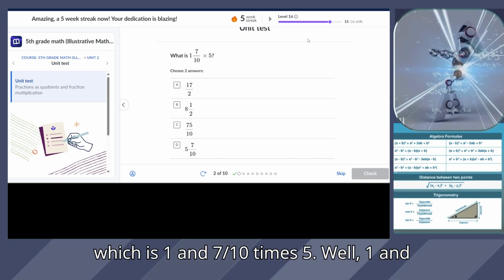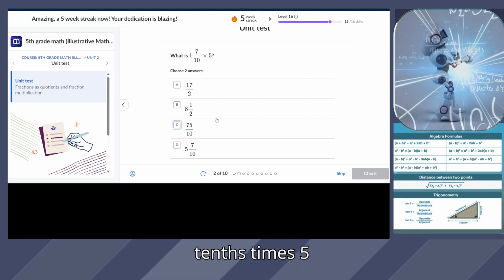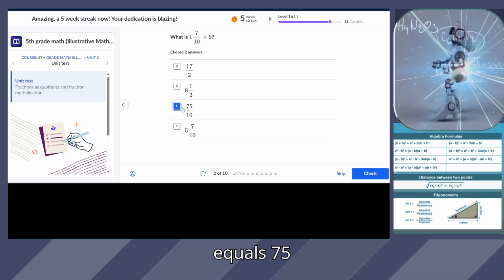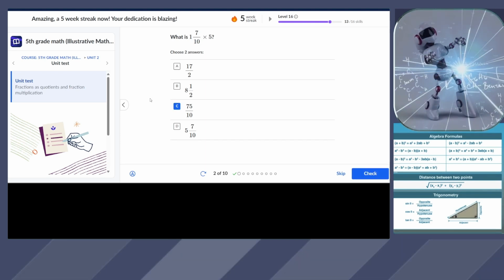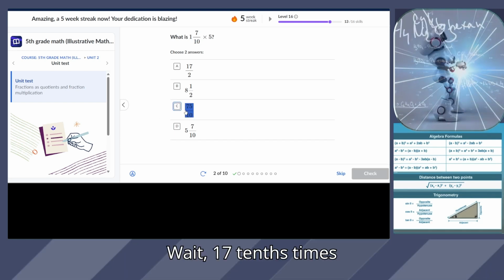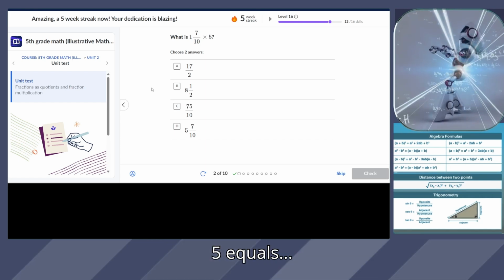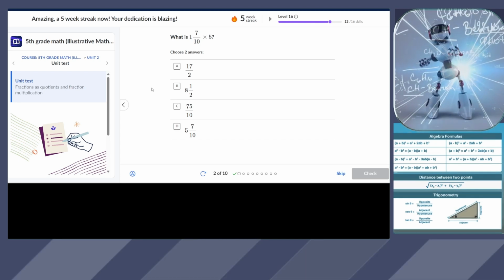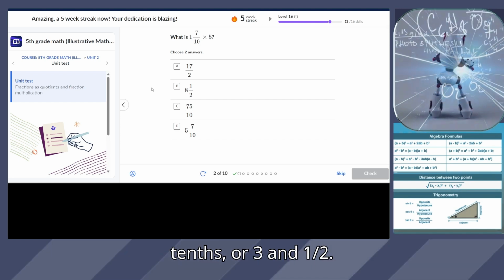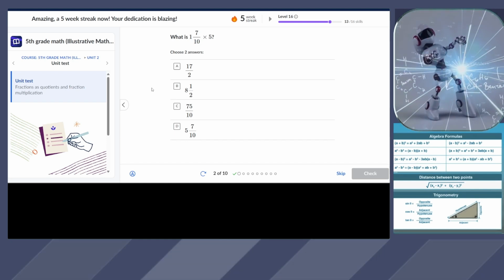Which is 1 and 7 tenths times 5. Well, 1 and 7 tenths equals 17 tenths, and 17 tenths times 5 equals 75 tenths. Wait, 17 tenths times 5 equals... Okay, well, 5 times 7 tenths equals 35 tenths, or 3 and 1 half. And 5 times 1 equals 5, so 8 and 1 half.